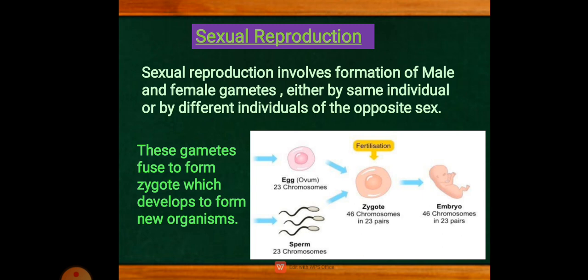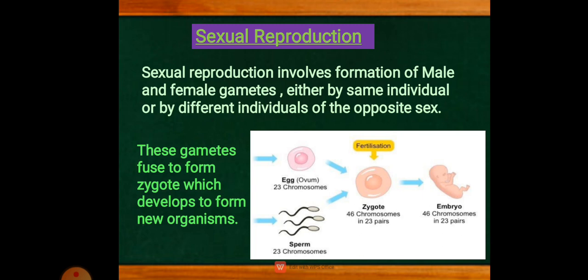So this is about sexual reproduction, how it occurs, what the definition of sexual reproduction is, and what all the advantages of sexual reproduction are.